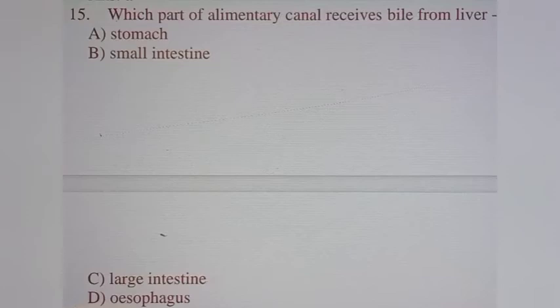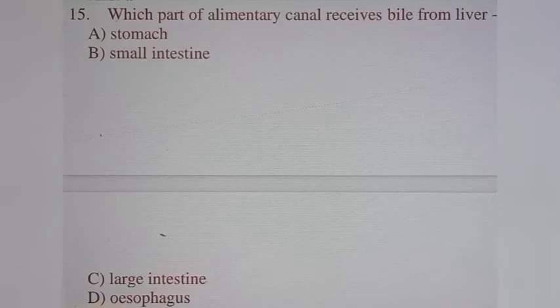Let us go with question number 15. Which part of the alimentary canal receives bile from the liver? Option A, stomach. B, small intestine. C, large intestine. And D, esophagus. Option B is correct, because bile is received by the small intestine. The stomach receives food, whereas the large intestine receives undigested food from the small intestine. The esophagus receives food from the mouth.